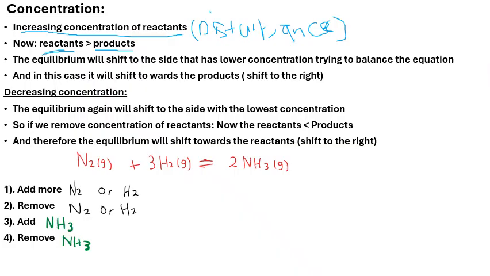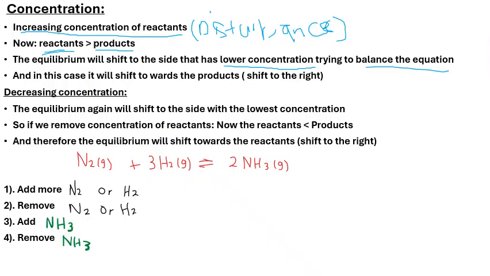It will shift to a side whereby it favors our products, because now we said that we increased the concentration of our reactants, right? So what will the equilibrium do? It will try to increase the concentration of the product so that we are back to equilibrium again. So that's what happens, right? Equilibrium will shift to the side that has a lower concentration, trying to balance the equation. Guys, it tries to bring the reaction to equilibrium again.